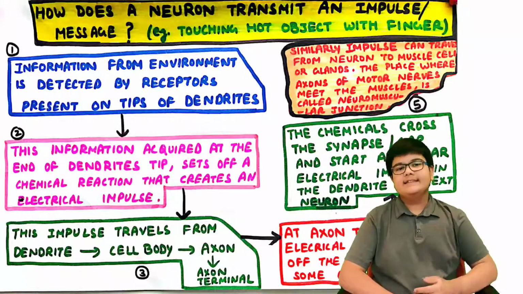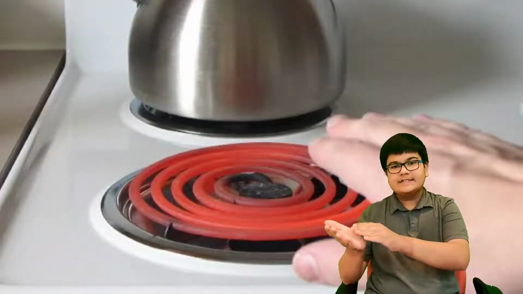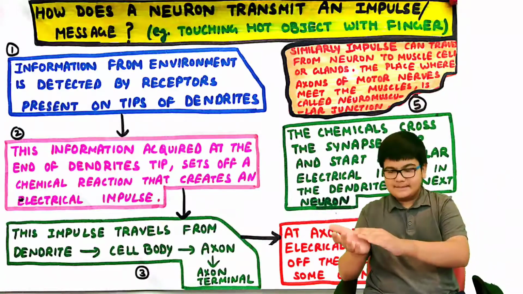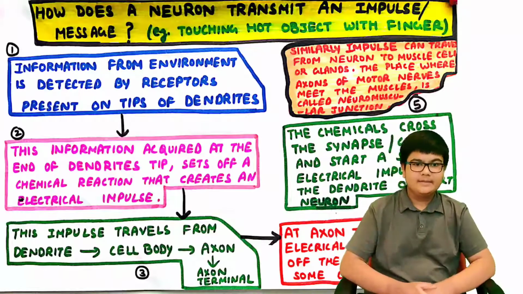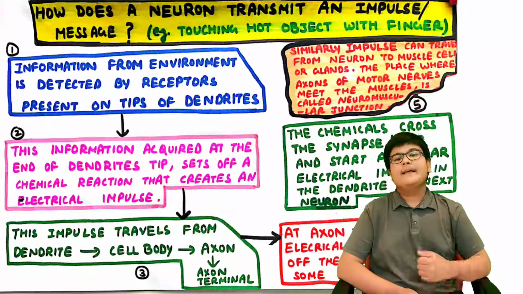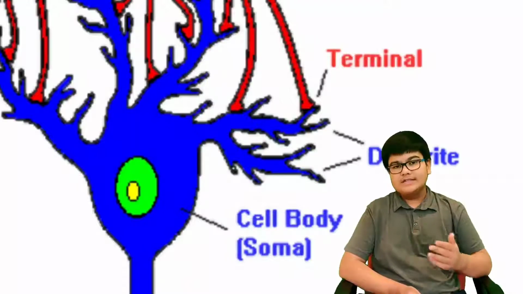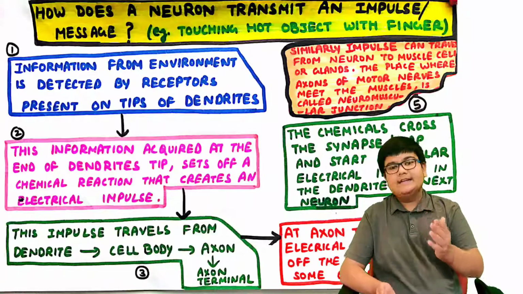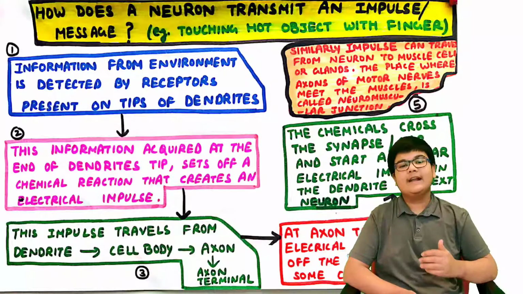Let us understand this with the help of an example. Suppose you have touched a hot object. This impulse will travel to the brain, and then it will come back from the brain to the muscle, and the brain will order the muscle to move your hand back so that your hand doesn't get burnt. Information from the environment is detected by receptors present on the tips of dendrites. The tips of dendrites of the neurons have some specialized receptors and they detect the information. So the information about the hot object is detected by the receptors present on the tips of dendrites.